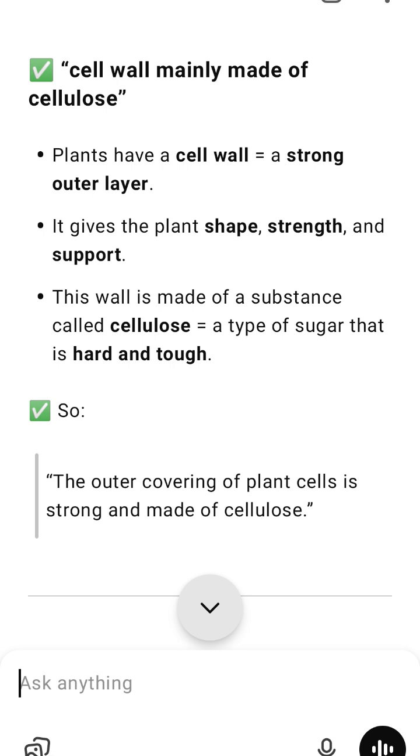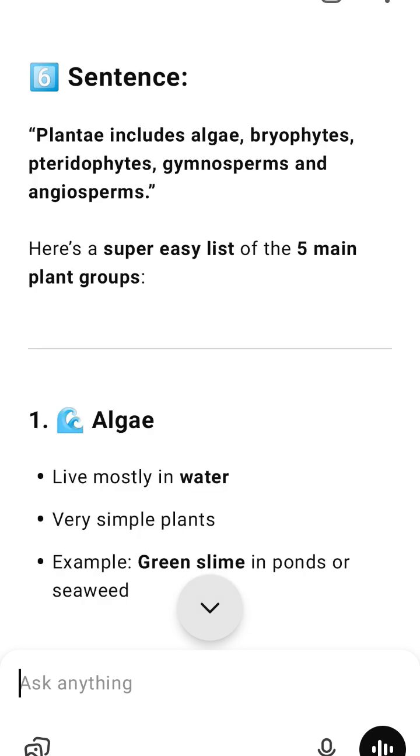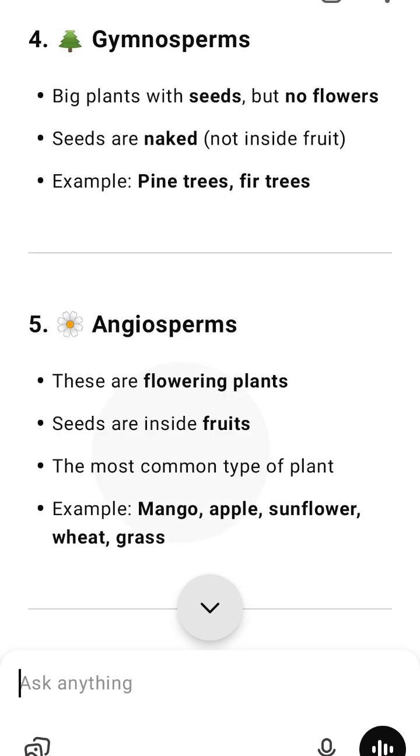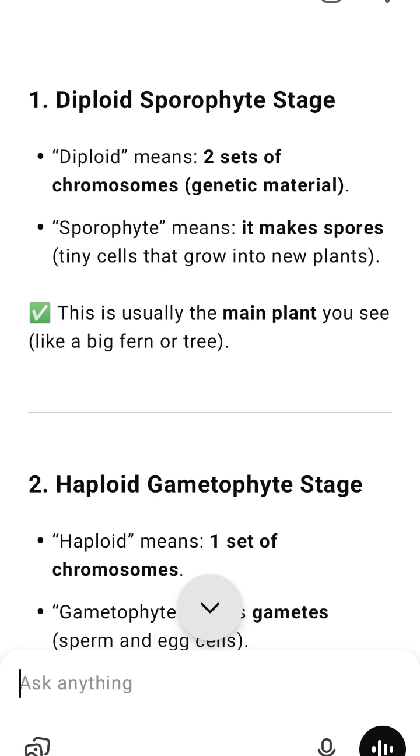Types of plants in Kingdom Plantae. Scientists divide plants into 5 major groups, from simplest to most complex. 1. Algae. Very simple, green organisms, mostly live in water, with no roots, stems, or leaves. Example, green algae, seaweed. 2. Bryophytes. Small green land plants that grow in moist, shady places, with no real roots, stems, or flowers. They reproduce with spores. Example, moss.